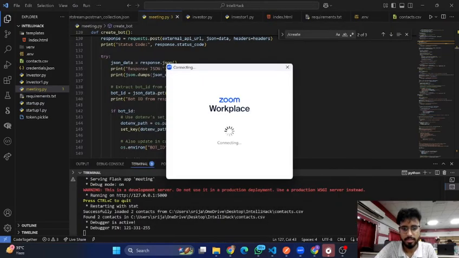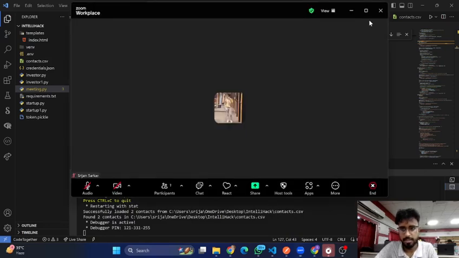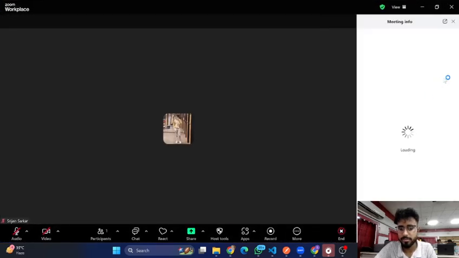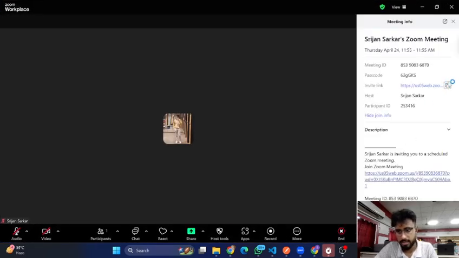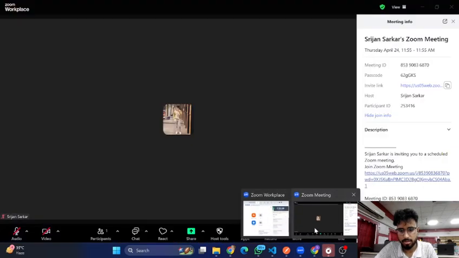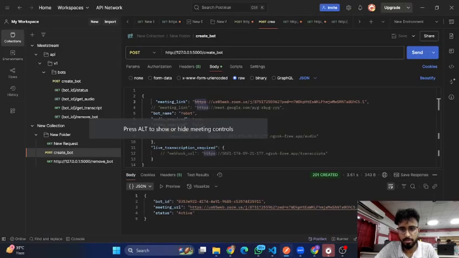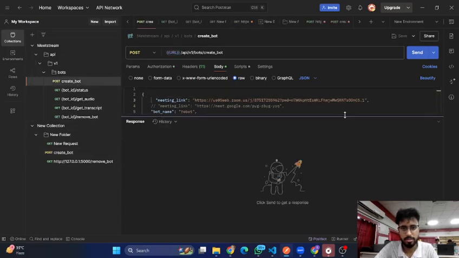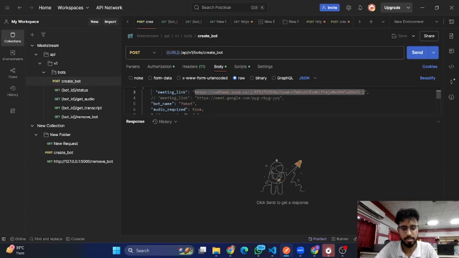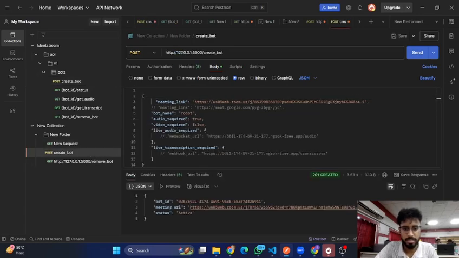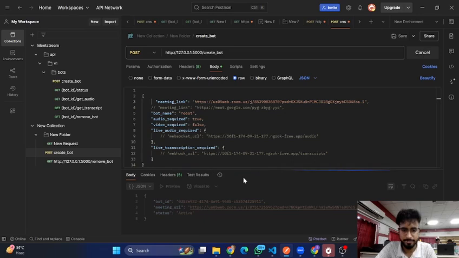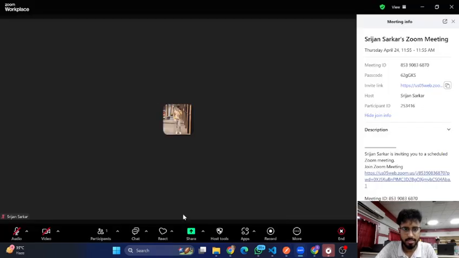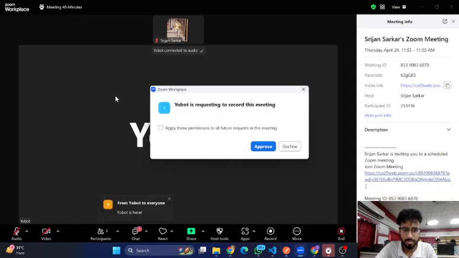One second. I just started the meeting here. Let's wait. Yeah. So now I'll go to meeting info, and copy it into Postman here, and also into the endpoint you guys provided, the create bot endpoint. You can see if I hit send, a bot ID will be created along with the meeting link, and in the meeting your bot joined.